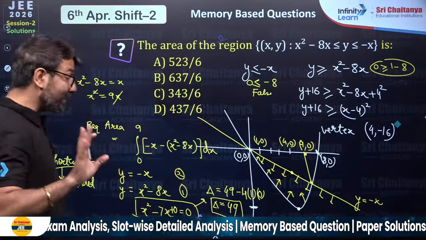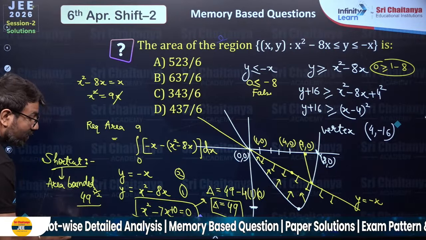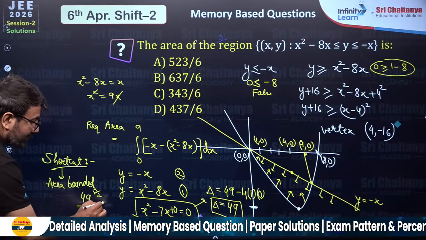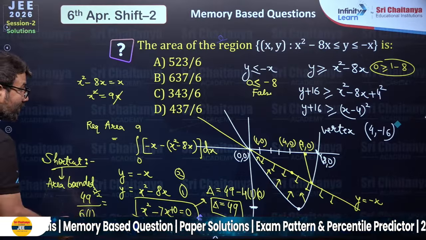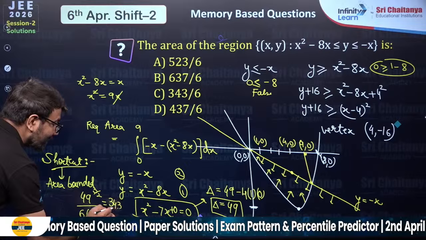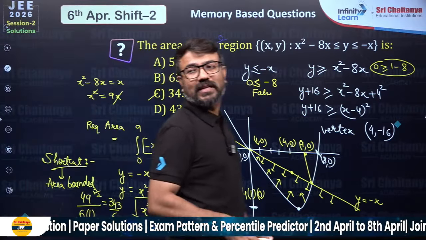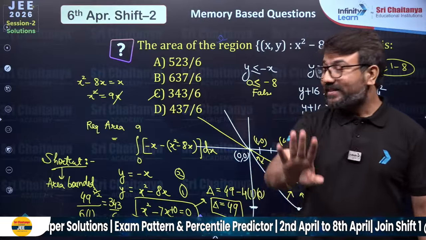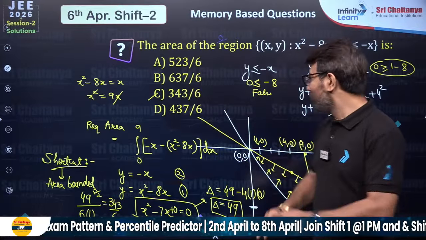So that will be delta raised to the power 3 by 2, 49 raised to the power 3 by 2, over 6a square. So 49 raised to the power half is 7. 7 cube, bache, it will be 343 over 6. 343 over 6 is directly given as the answer. See here in this particular question, if I apply the shortcut, I don't even have to draw the graph.